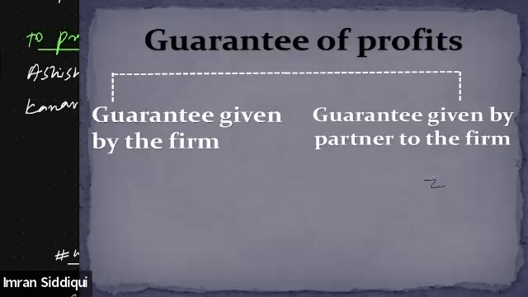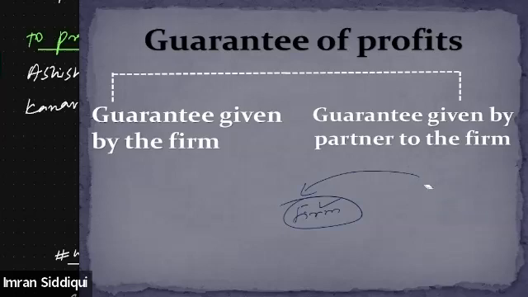Let's suppose one of the partners, Mr. Z, is giving a guarantee to the firm that once he becomes the partner in the firm, he will be generating a revenue of 50,000 for the firm. This is considered as the guarantee given by the partner to the firm.